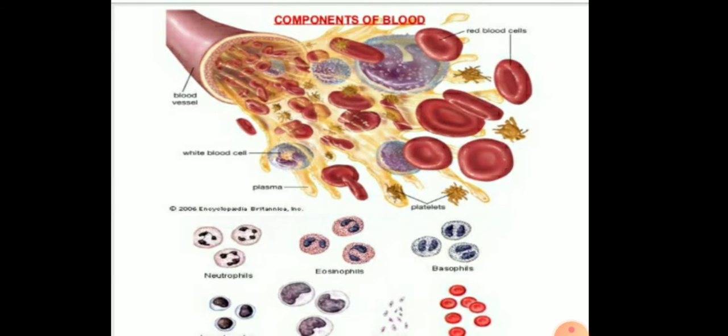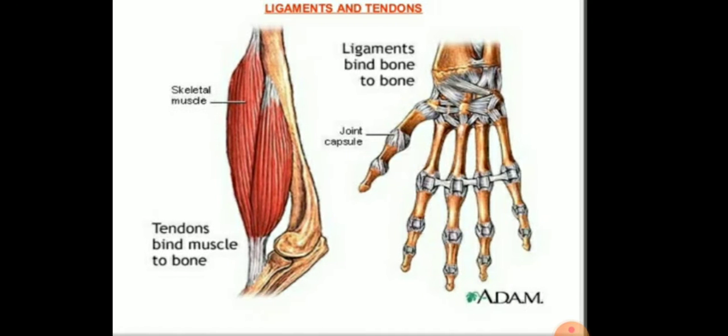So children, these are the different types of blood cells present in our body, like RBCs, WBCs, and platelets. RBCs means red blood cells, WBCs means white blood cells. There are different types of WBCs in our body: neutrophils, eosinophils, basophils, and platelets are also present. This is the ligament and the tendons. Ligaments bind bones to bones, as you can see in this diagram, and tendons bind the muscles to the bones.